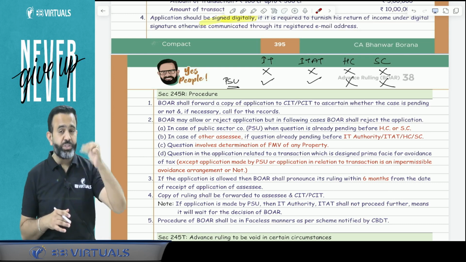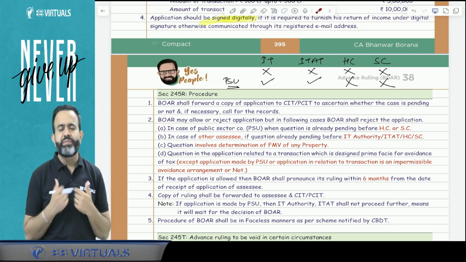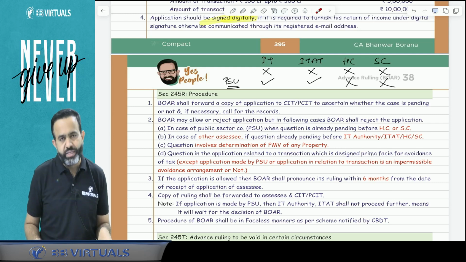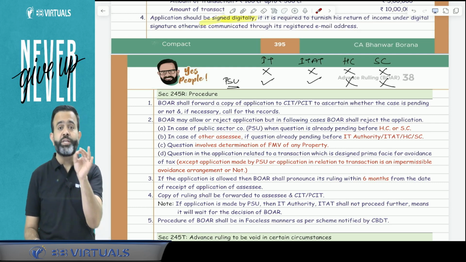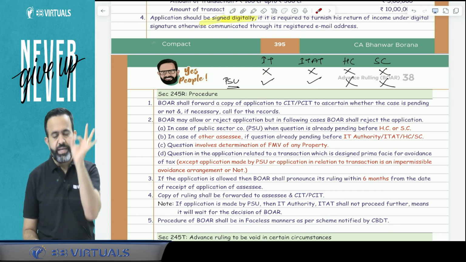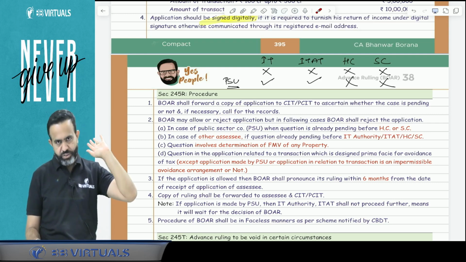Answer is no. So if any question is related to determination of fair market value of any property, then they will reject your application. And last, if your transaction is prima facie designed for the avoidance of tax, in that case they will reject your application.